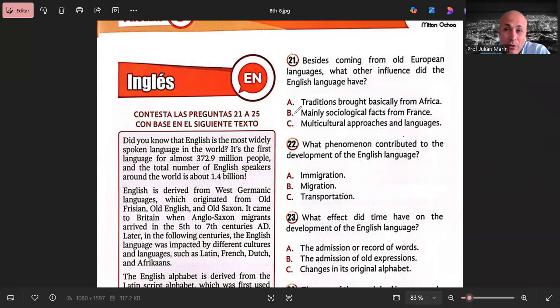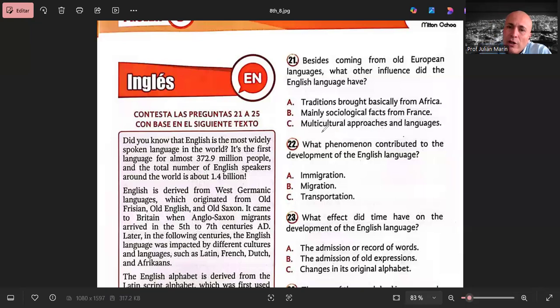Anyway, let's evaluate the other two options before we start canceling or choosing a correct answer. B, mainly sociological facts from France. So again, it is a trick because yes, they mention French, they mention Afrikaans, but they don't mention specifically and directly the culture and their impact. So I will cancel A and B, but let's see what we have in C.